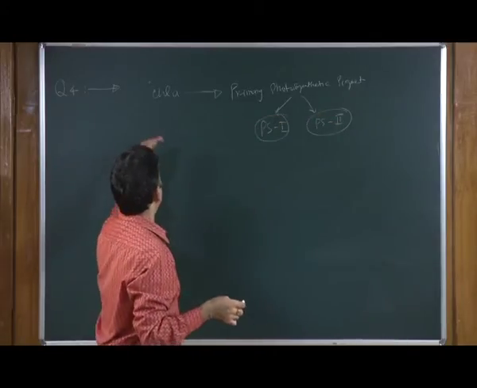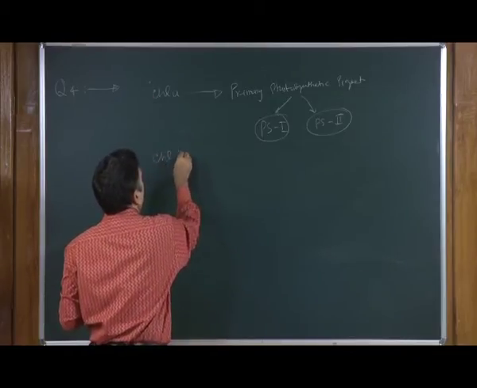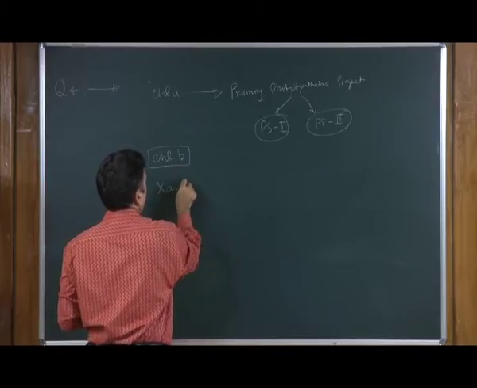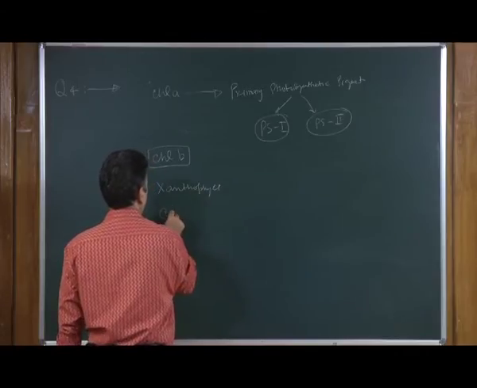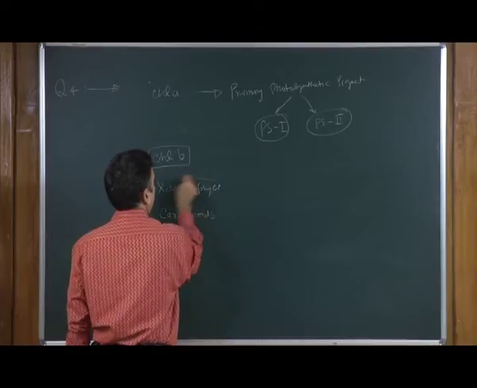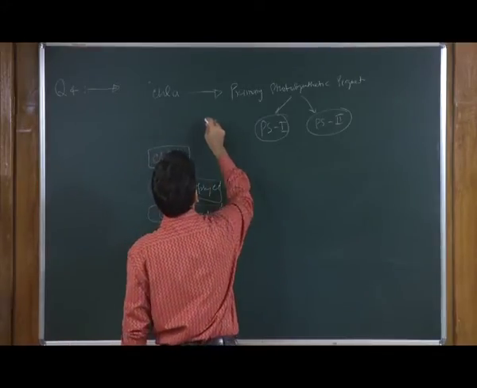So, if a plant does not contain chlorophyll A, and contains only a very high concentration of chlorophyll B or xanthophyll or carotenoids, these kinds of plants are not going to do photosynthesis.